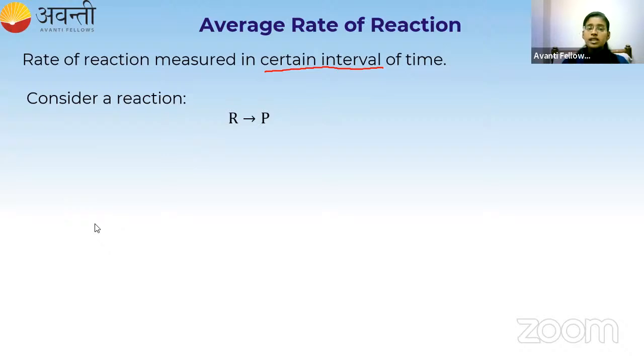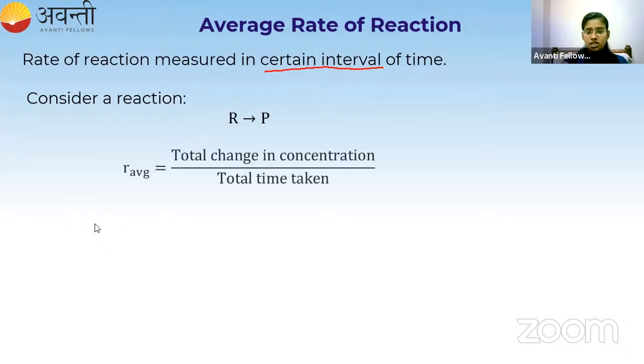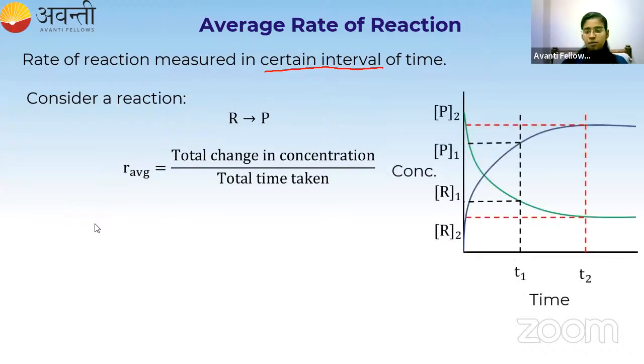If I want to write the average rate of this reaction, it is equal to the total change in concentration divided by the total time taken. Again, I'm going to take the same graph which we discussed in one of the previous slides. What is the total change in concentration?